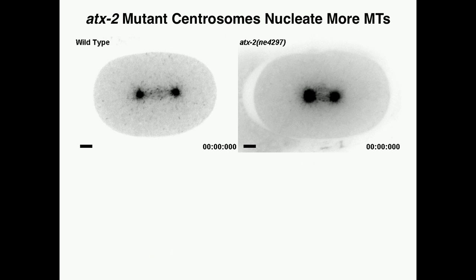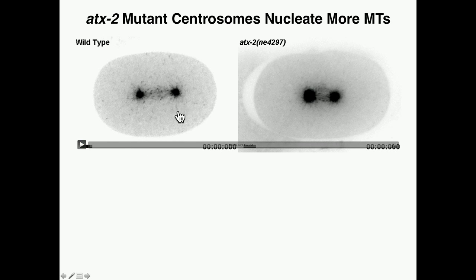And so SPUD5, SPUD2, and gamma-tubulin are all essential components of the microtubule nucleating process within the embryo. So we wanted to look at what effect this had on microtubule dynamics in ATX-2 mutants. We utilized the strain, and I apologize that the movie is not working, but if you appreciate these black dots here, these time-lapse movies allowed us to track the growth of these microtubules away from the centrosome.